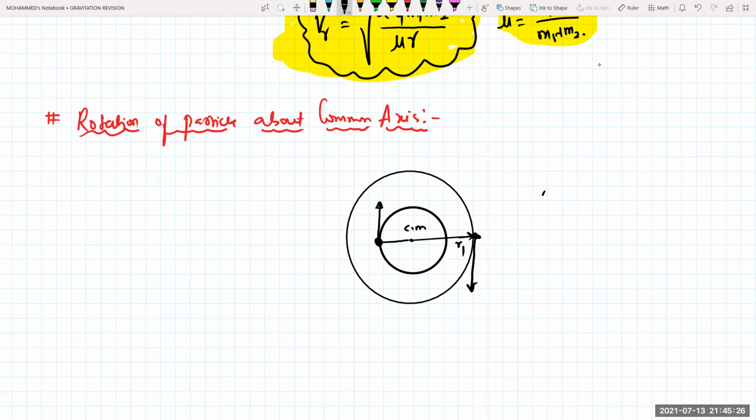And the distance of this one from here to here is nothing but equal to your R2. Both of them are rotating about one common axis. Try to understand the diagram. This is your angular velocity omega.